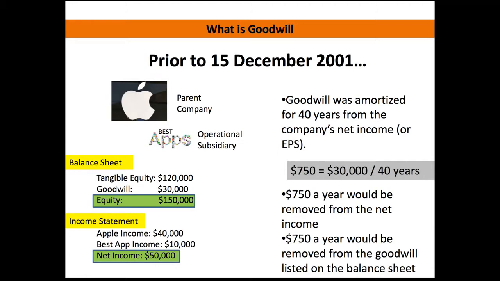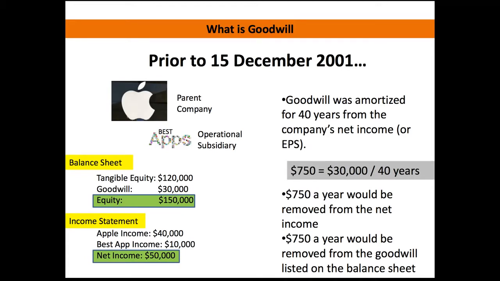How they did that is you would take your $30,000 of goodwill and divide that by 40 years to come up with a $750 payment. What Apple would have to do in this generic situation is pay $750 out of their income and then decrease their goodwill by that amount. After the first year, instead of the net income being reported as $50,000, it'd be reported as $49,250. So their income is lower, because they have to take that $750 out of that profit line.